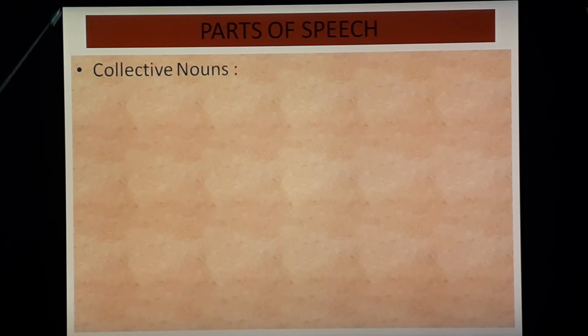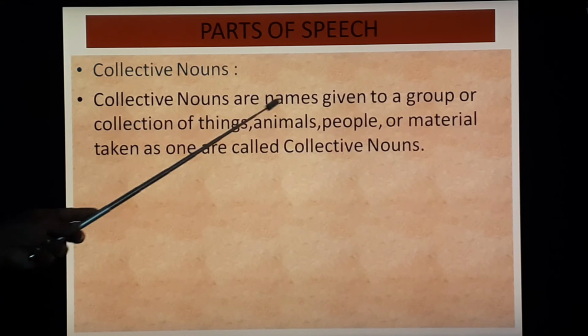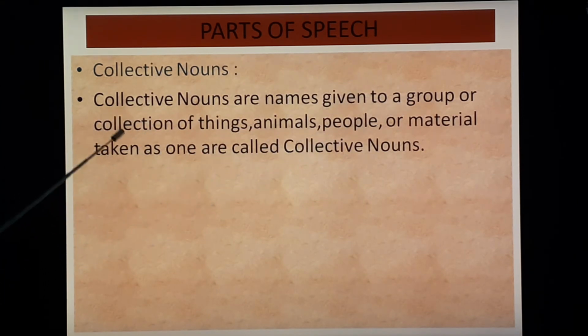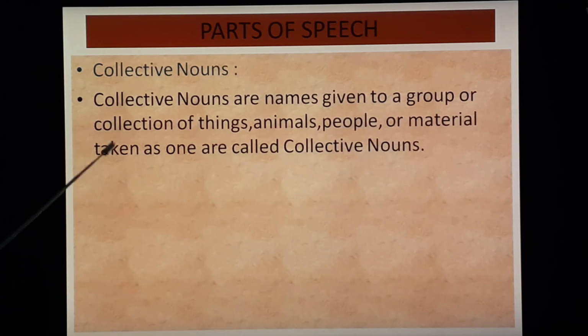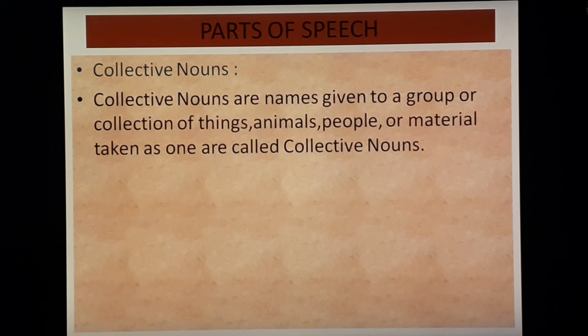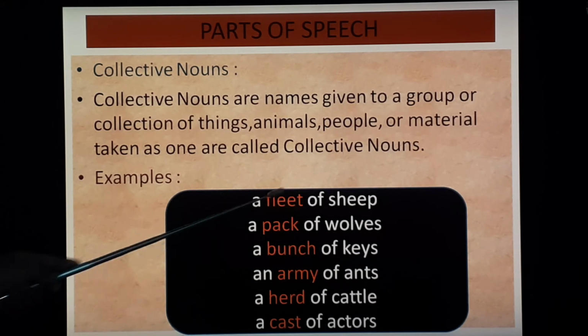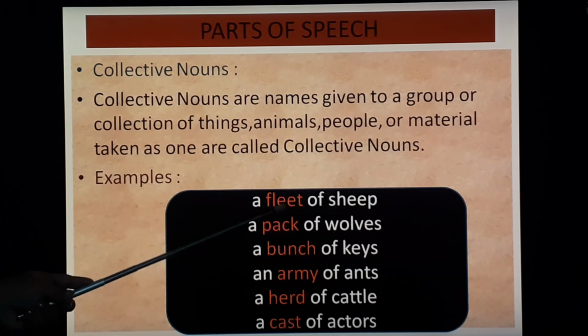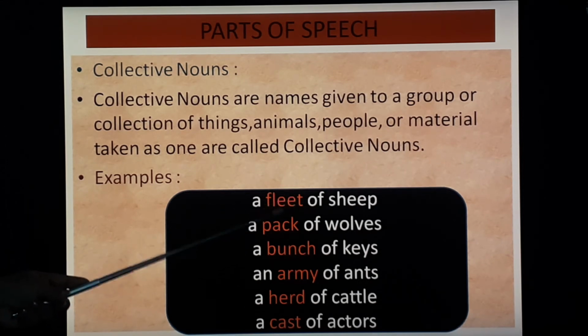Next type, that is collective nouns. Let's see the definition. Collective nouns are names given to a group or collection of things, animals, people or material taken as one are called collective nouns. Let's see examples. A fleet of ships. Here fleet, that is a collective noun. Collection of ships, right? That is why fleet, that is a collective noun.